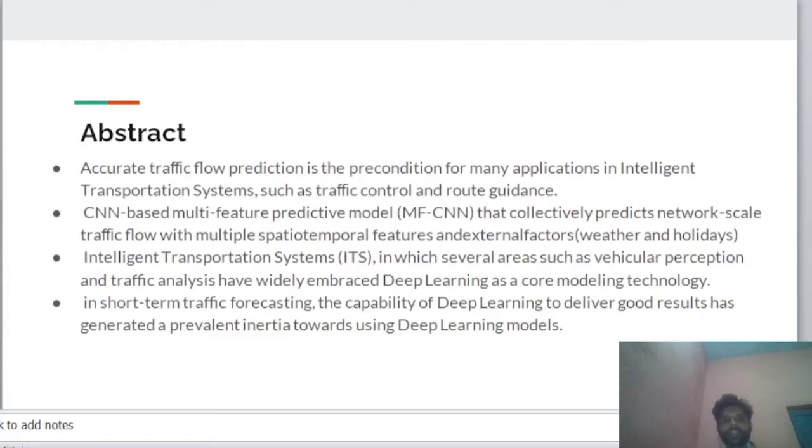In intelligent transportation systems (ITS), several areas such as vehicular perception and traffic analysis have widely embedded deep learning as a core modeling technology. In short term traffic forecasting, the capability of deep learning to deliver good results has prevented inertia towards using deep learning models.